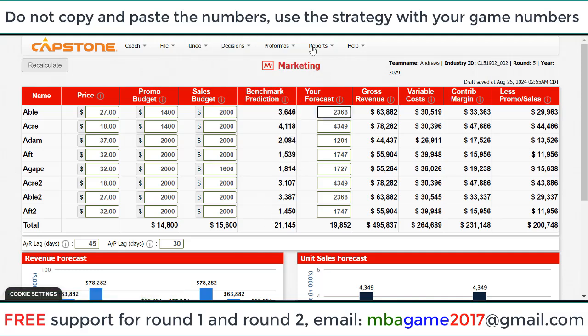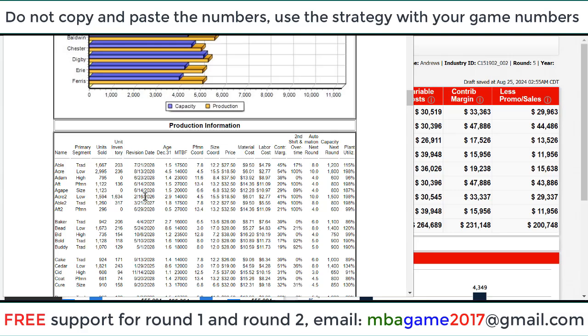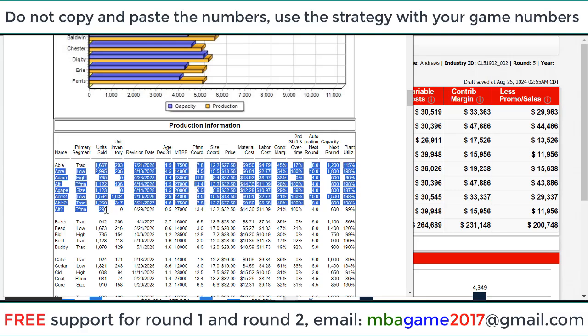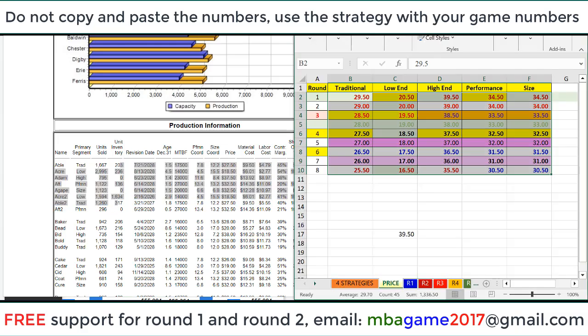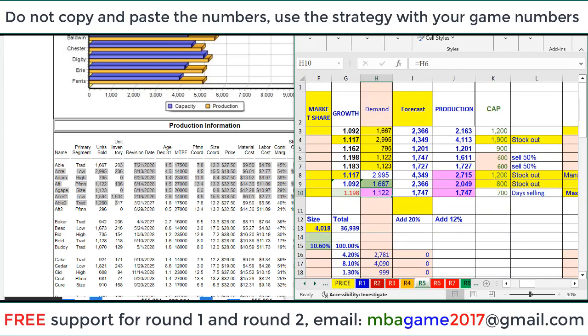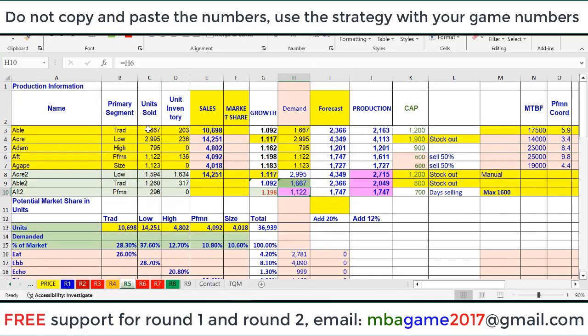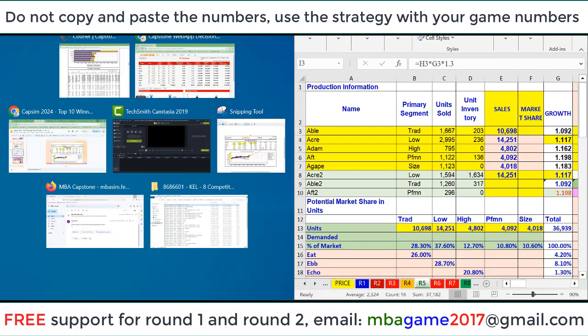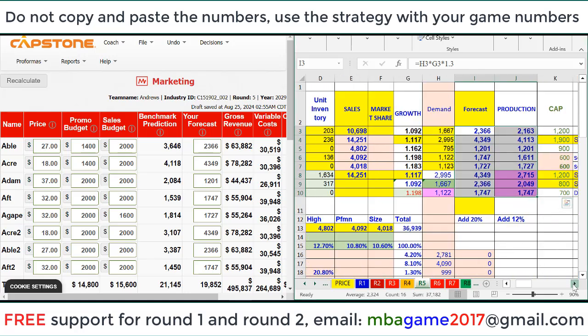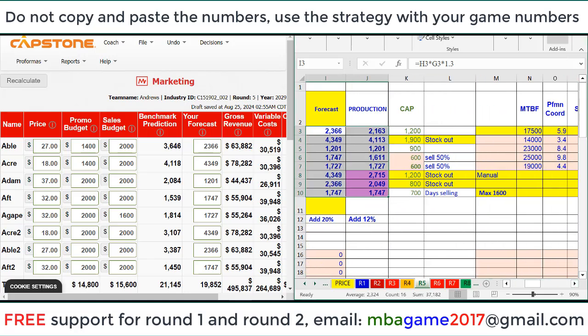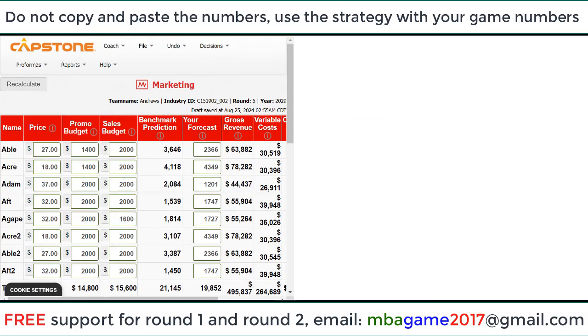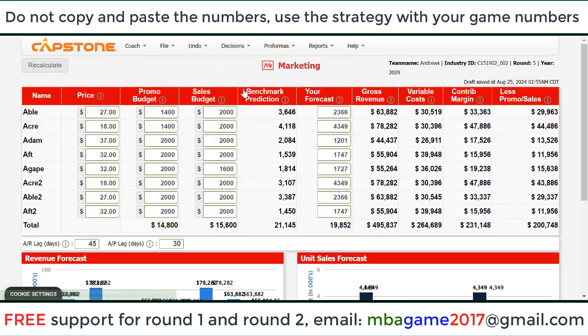We can also calculate the sales forecast here using page number 4. You see unit result here and inventories here. We can use Excel file like this to calculate sales forecast for unit result and inventory, to calculate the sales forecast and production. Then we can input into the game. For the sales forecast here, you can see, and then we can set decision for the production.